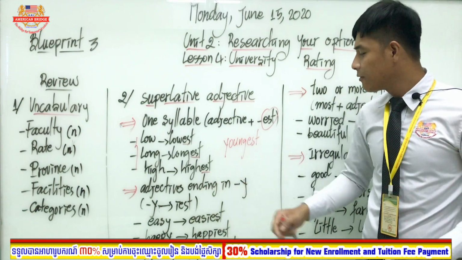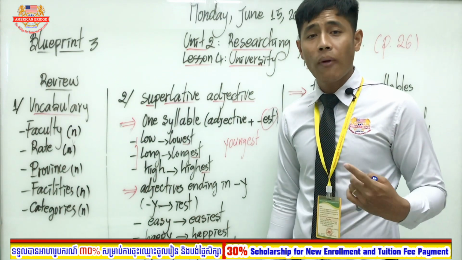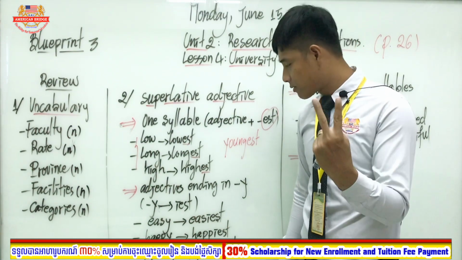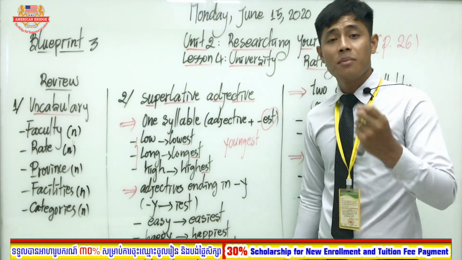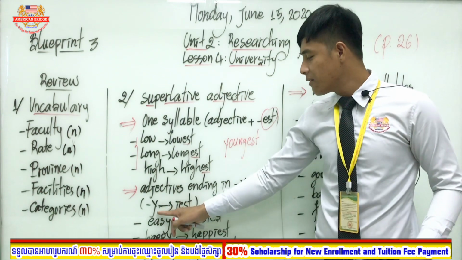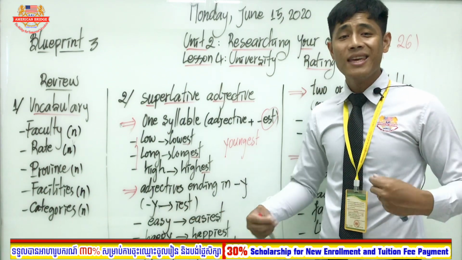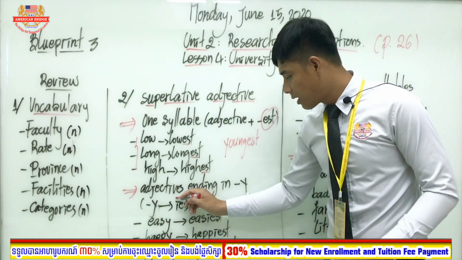Adjective ending in y. You know, most adjectives that end in y always have two sounds. So like the words easy, happy, pretty, right? Have two sounds, two syllables. So we have to change y to iest.